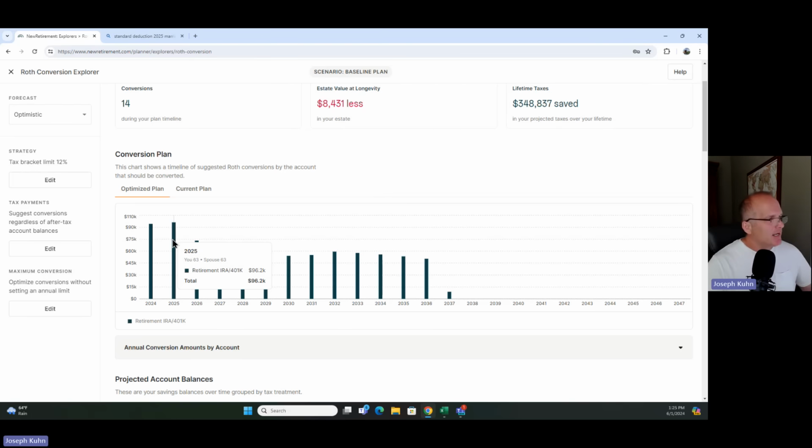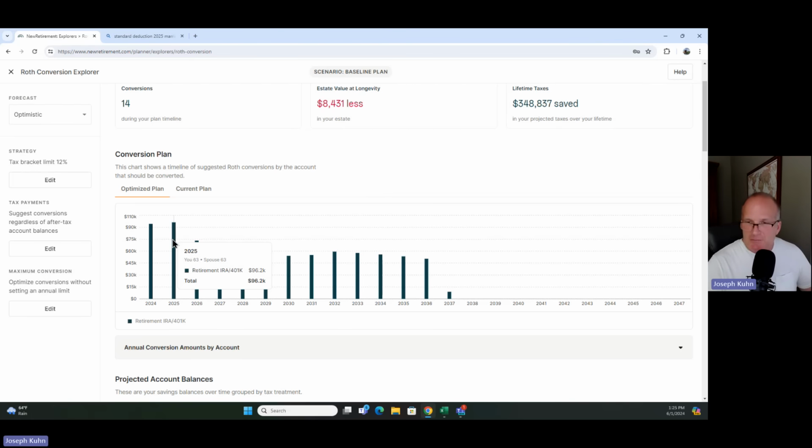It says to make a $96,000 Roth conversion. My manual process said 93. So that's a difference of $3,000. Well, that's explained by the additional returns shown in New Retirement, plus this change in the standard deduction.